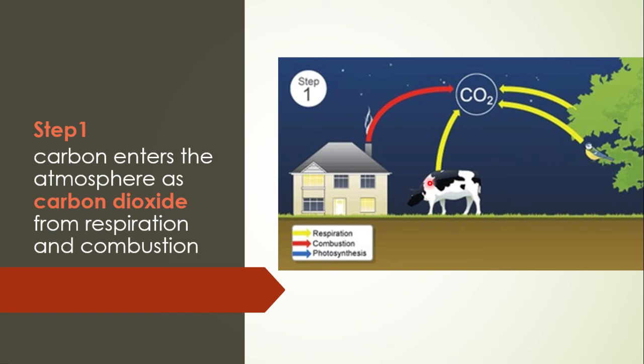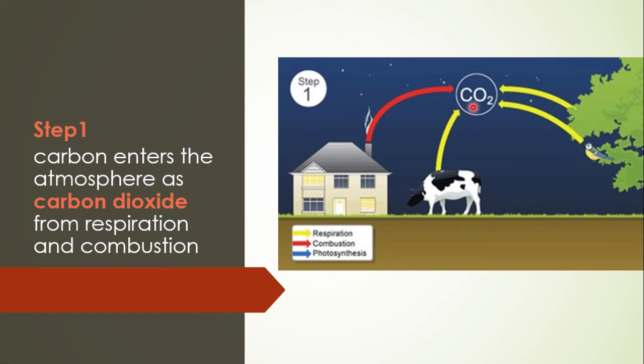Animals also respire, and if things are burned at home or in factories, they also produce carbon dioxide. So the first step shows that carbon dioxide is entering the atmosphere.